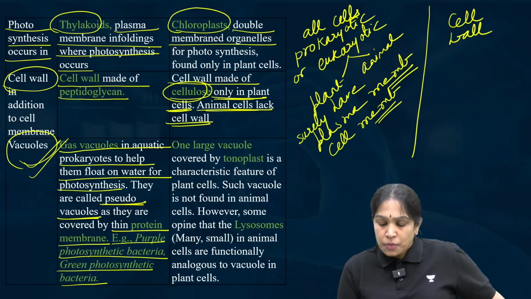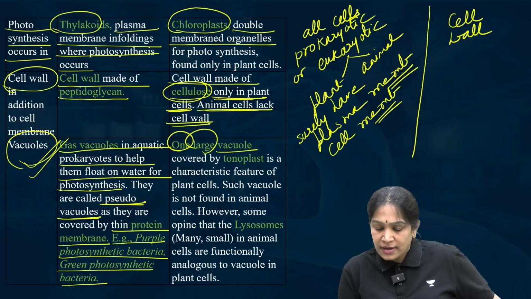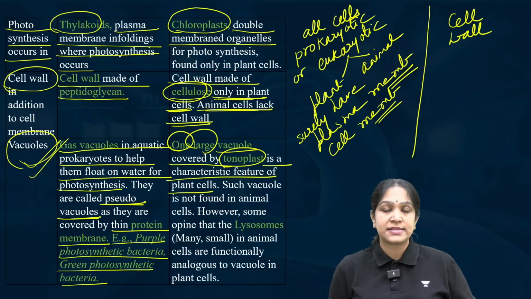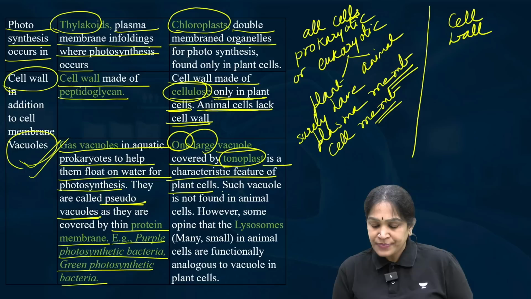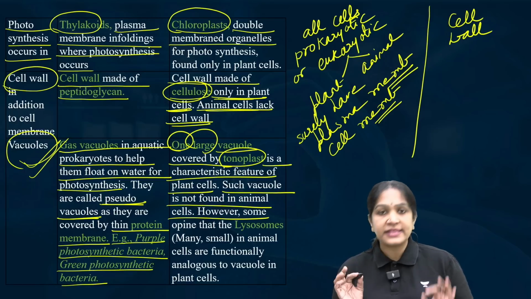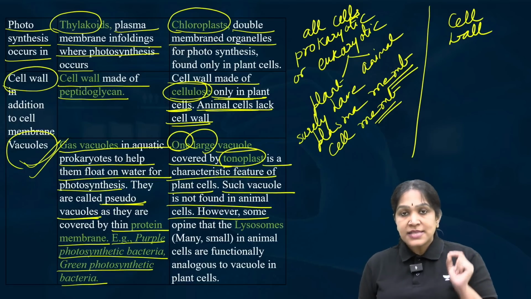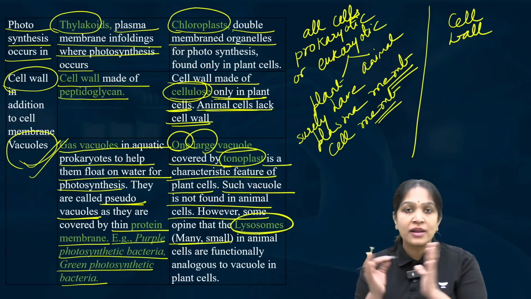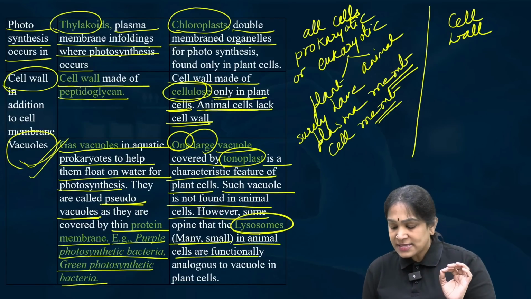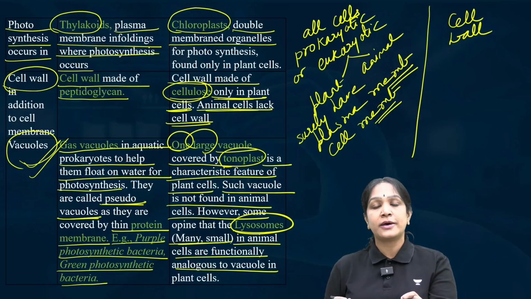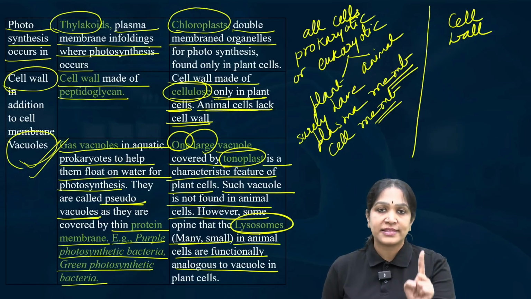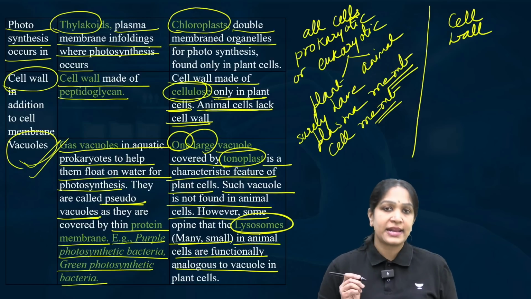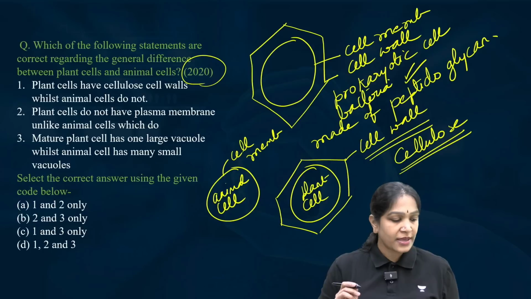Now, one large vacuole covered by tonoplast is the characteristic feature of plant cells. Such a vacuole is not found in animal cells. However, some scientists opine that the many small lysosomes in the animal cells are functionally similar to the single large vacuole in the plant cells. So this is the difference between a plant cell and an animal cell with respect to the vacuole.